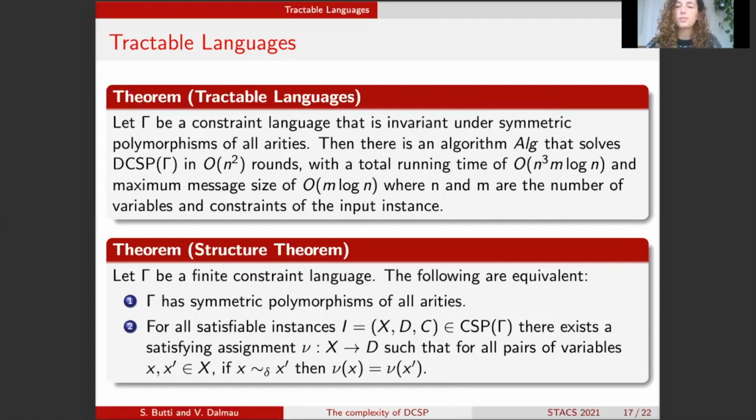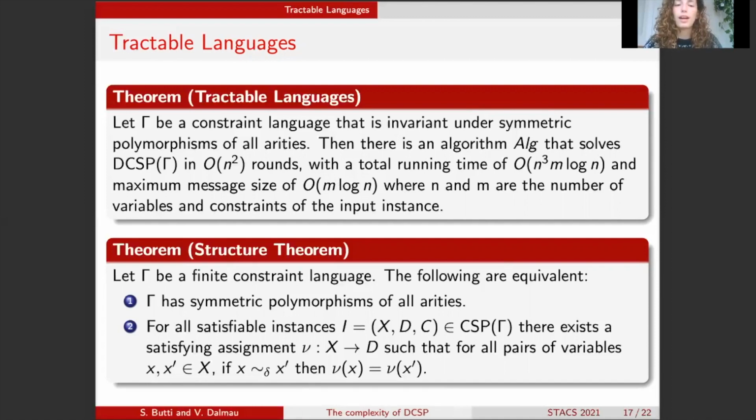Total running time is a little bit higher because the rounds are not linear. So its total running time is n³ m log n. And the maximum message size is also bounded above polynomially by m log n, where m is the number of constraints and n is the number of variables in the network.